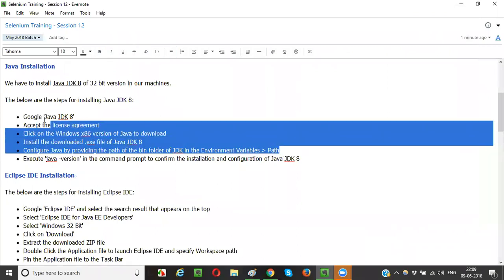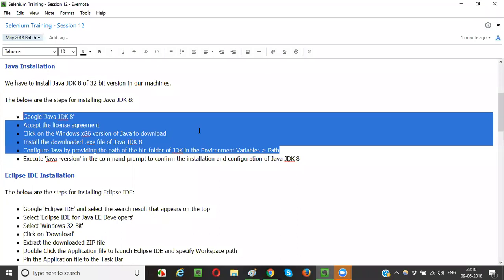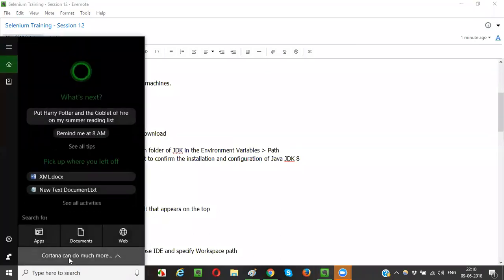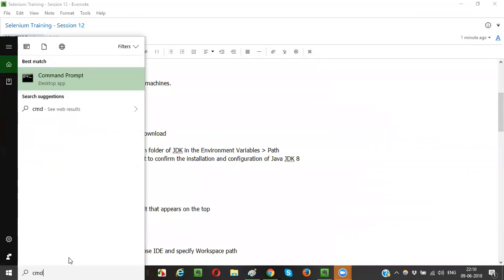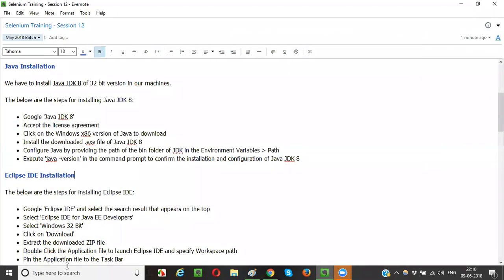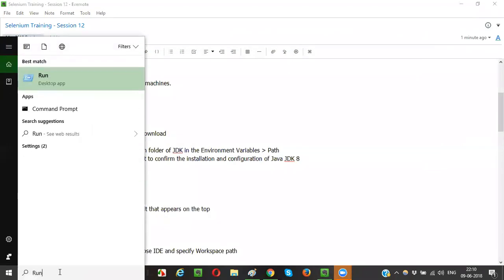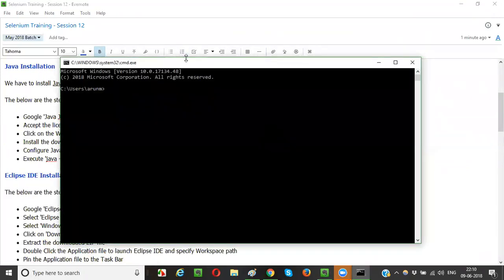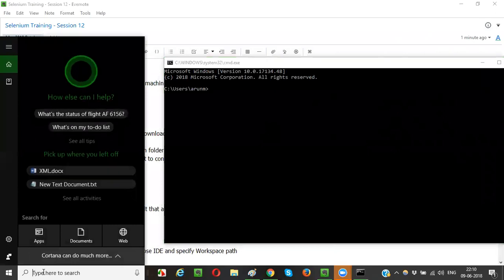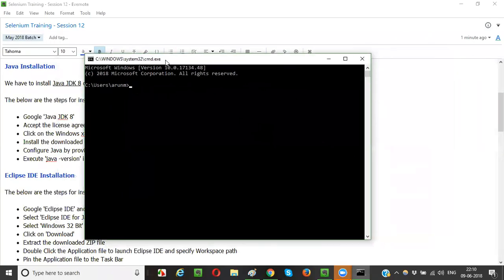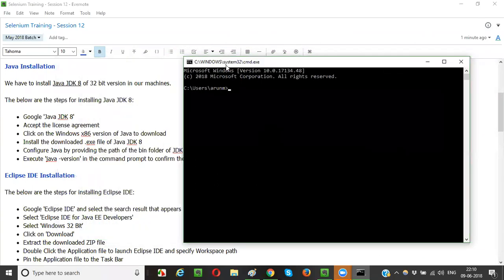How can I confirm that Java is configured properly on my machine? For that, guys, open the command prompt, cmd. Click on this. Some people will also do it like this: they will open Run, and in Run, they will type cmd. It will come up like this also. In Windows 10, it's very direct. You can simply type cmd and open it directly. In other machines, you need to find Run, and in Run, you can enter cmd and press OK. It will open the command prompt.